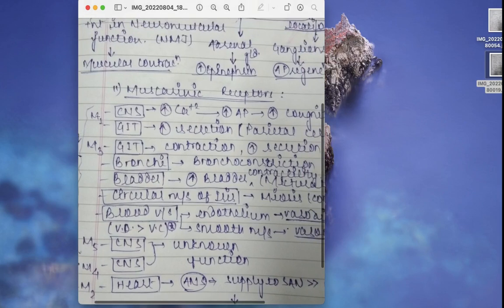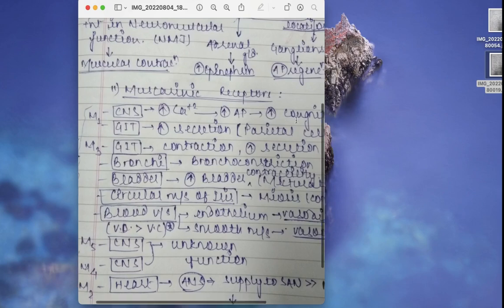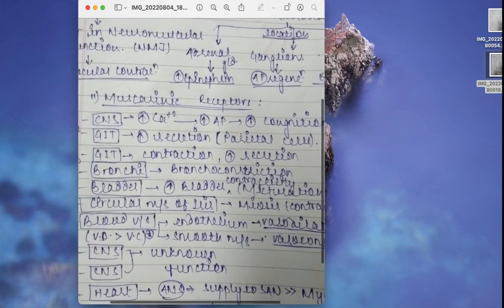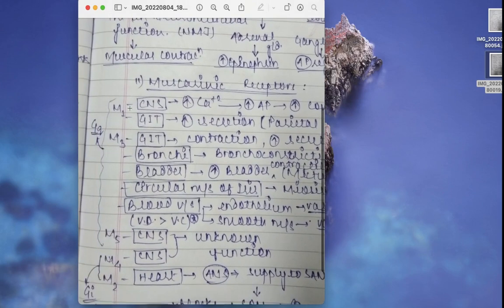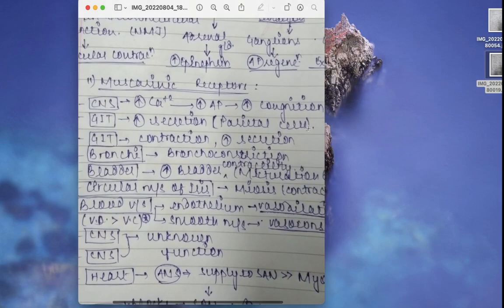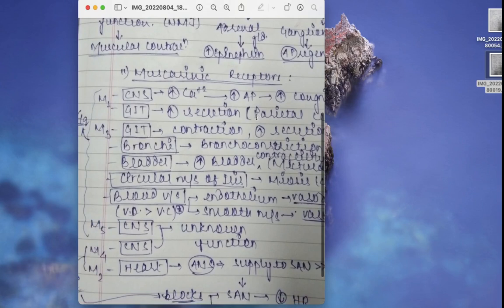First of all, the M1 is present in two locations, the CNS and the GIT, the gastrointestinal tract. In the CNS, it increases the calcium concentration, leading to increased production of action potential and increased cognition of the brain. Now, in the GIT, it increases the secretion. Again, I've told you it's Gq subtype, so it will all do the positive effect. It will stimulate, increase the secretion, right? So it will increase the secretion of the parietal cells, mainly for the release of HCl.